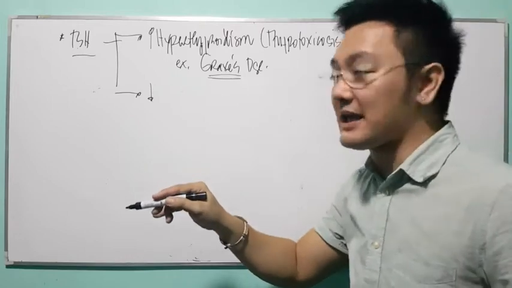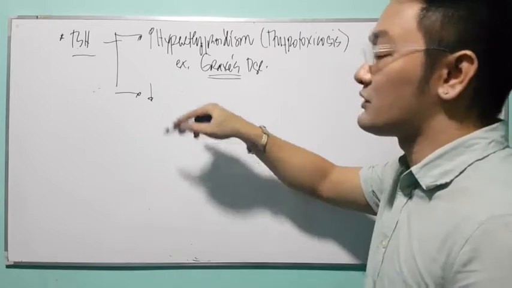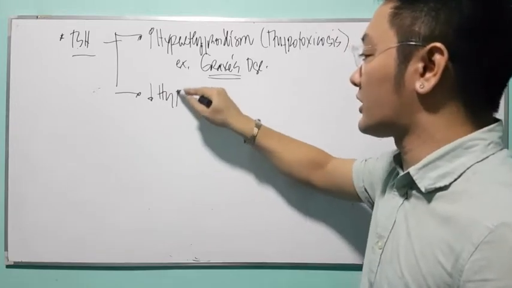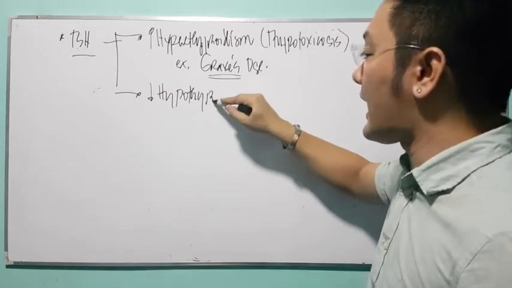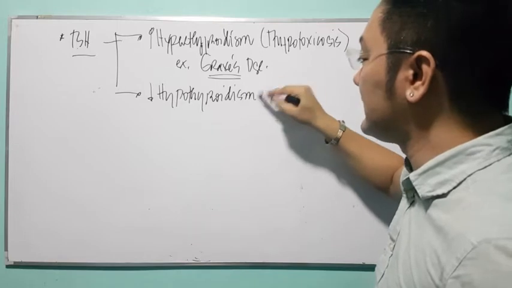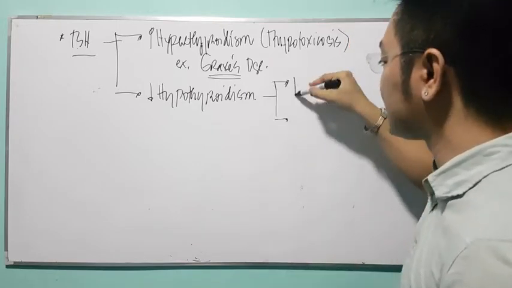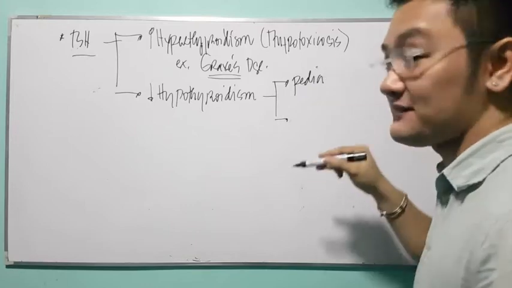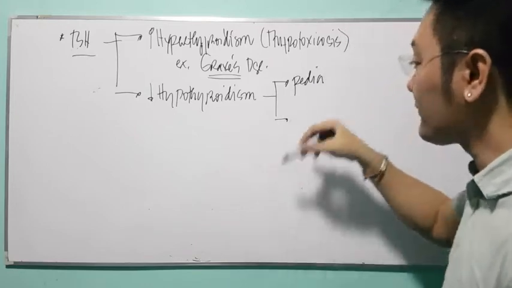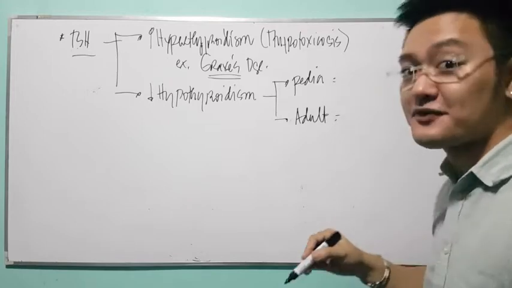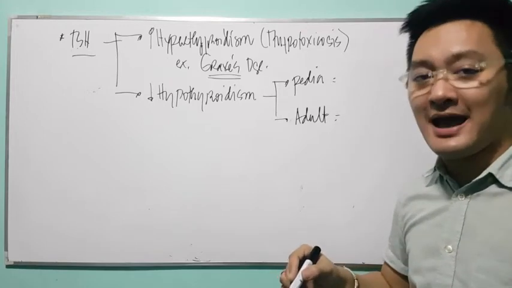Hyposecretion of TSH will result in decreased T3 and T4. Am I right? So you call the condition hypothyroidism. Now reminder, if hypothyroidism happens in children, there's a specific term for that. If hypothyroidism happens in adults, there's also a specific term for that. Now, what do you call that condition?